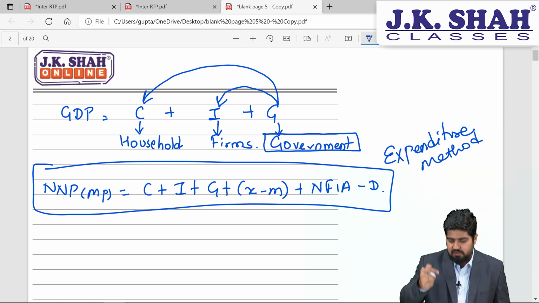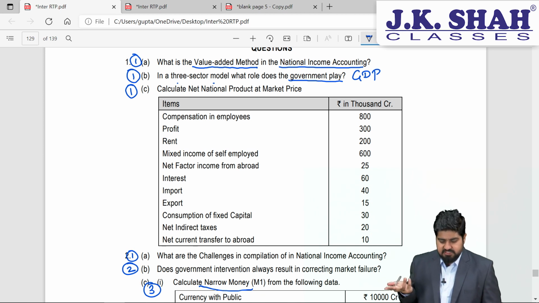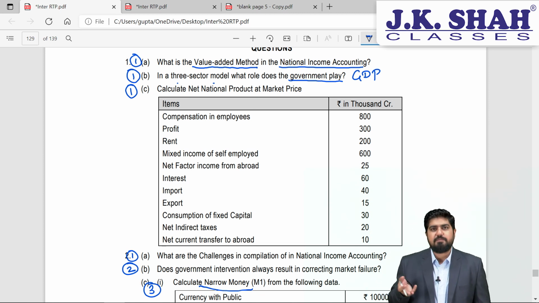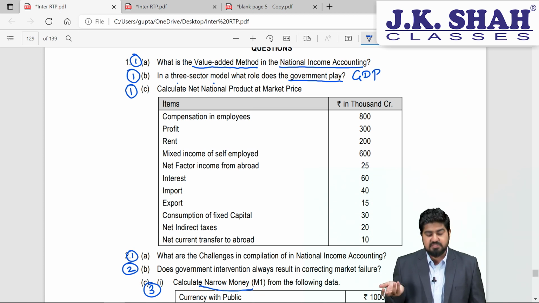Okay, let us have a look at the other details which are given. Profit, rent, mixed income, NFIA, interest, import, export, consumption of fixed capital, net indirect taxes, net transfer to abroad. Well, I don't see C plus I plus G plus X minus M. X minus M is there, but other things are not given.